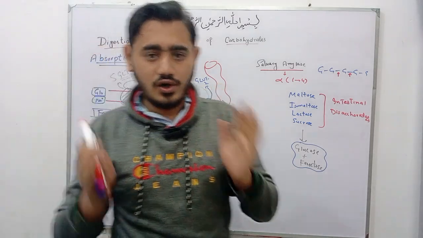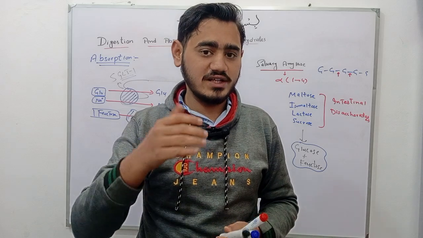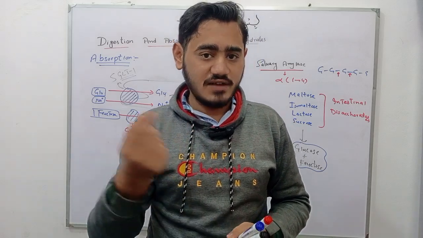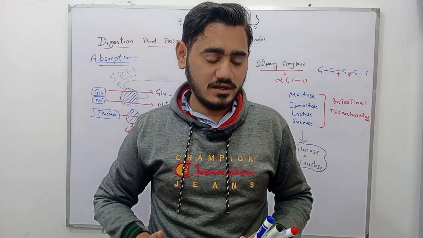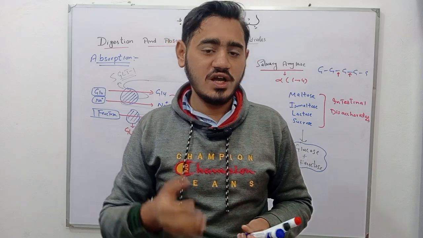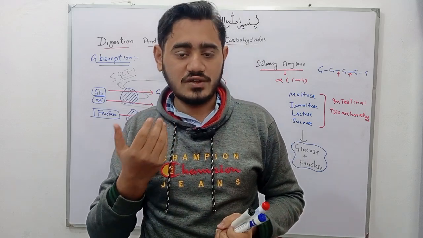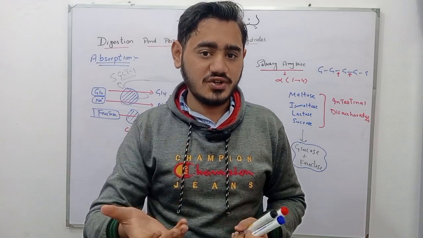So students, this was all about digestion and absorption of carbohydrates. There is the mechanism of action of two enzymes, salivary amylase and pancreatic amylase enzyme. In the pancreas, through pancreatic amylase enzyme, there is complete digestion of the carbohydrate, and in the mouth there is partial digestion of the carbohydrate, and the absorption takes place with the help of secondary active transport.